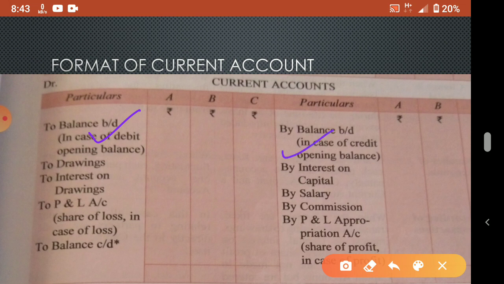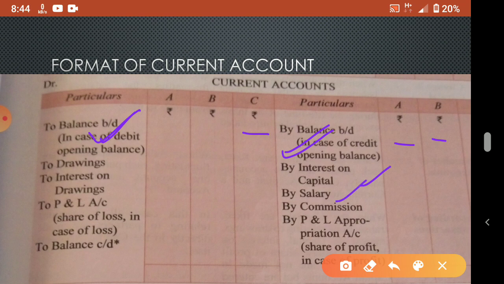Both balances will not be there. Some partners may have a debit balance and some partners may have a credit balance. Whose account has a credit balance, you start from credit. Whose account has a debit balance, you start from debit. Suppose C has a debit balance, then by balance brought down, you write the amount here in C. Suppose A and B have credit balance, you write the amount for A and B here. C's balance will not come on the credit side. Then all the other items, as I told you earlier, like interest on capital, you write for those who are getting interest on capital.